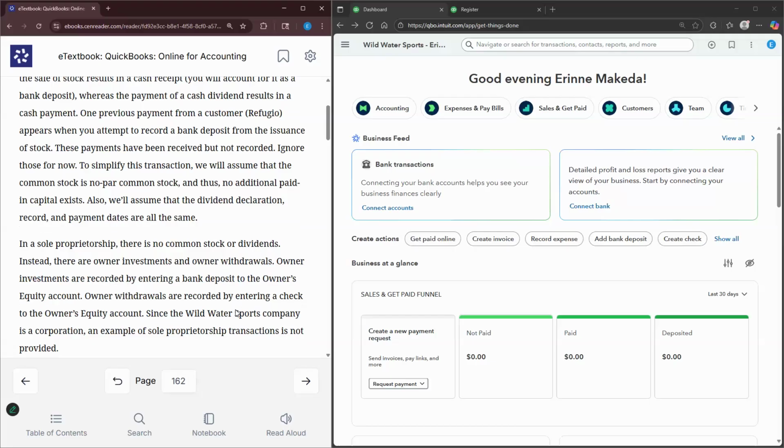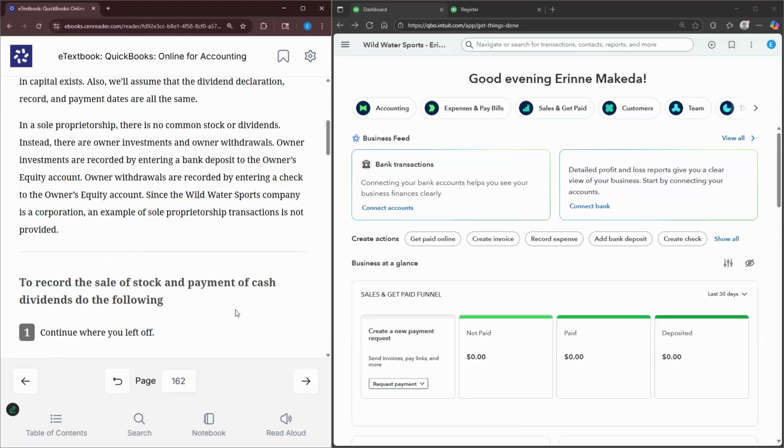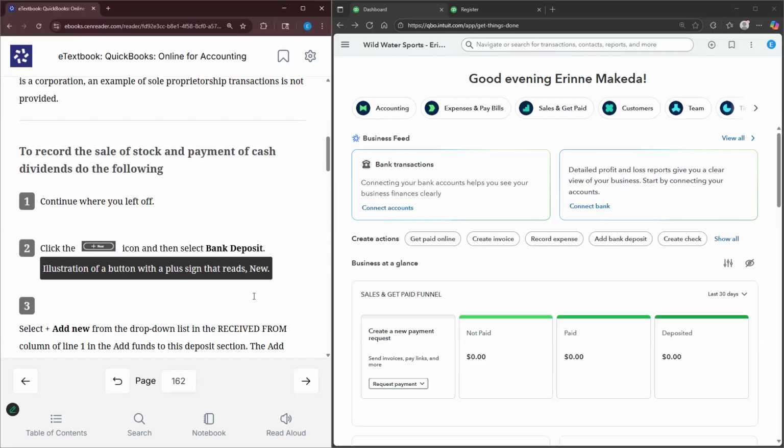So in a sole proprietorship, there's no common stock or dividends. Instead, we have the owner's investments and the owner's withdrawals accounts. Owner investments are recorded by entering a bank deposit to the owner's equity account, and owner's withdrawals are recorded by entering a check to the owner's equity account. But again, Wild Water Sports Company is a corporation, so that is why ultimately we are using common stock and dividends.